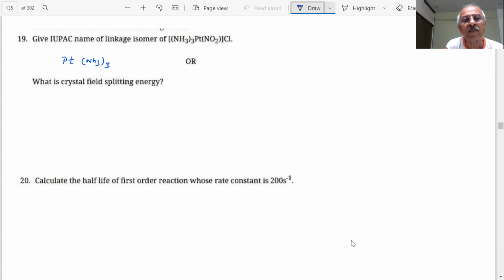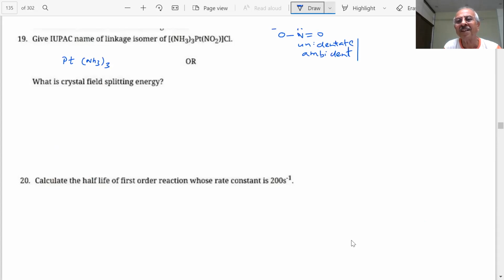What is linkage isomer? This NO2 group. What type of ligand is this? This is unidentate ligand, an ambident ion. So important.